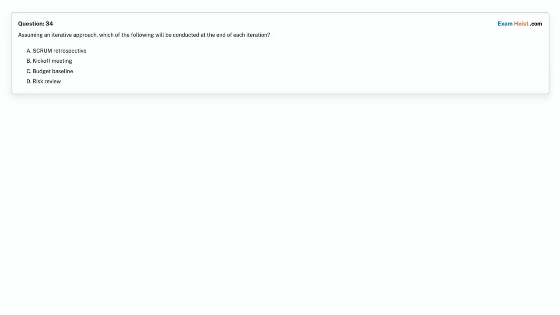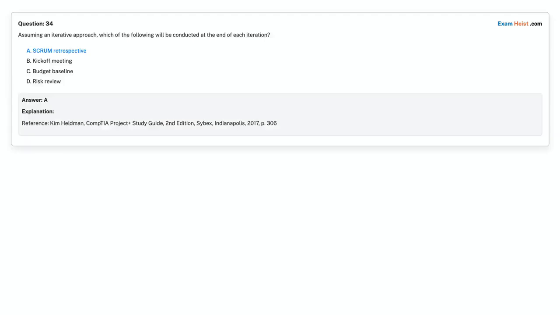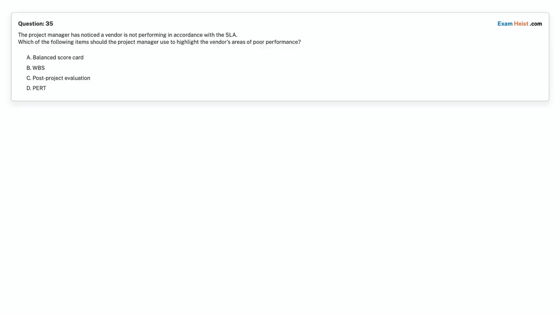Question 34. Assuming an iterative approach, which of the following will be conducted at the end of each iteration? Option A. Scrum retrospective. Option B. Kickoff meeting. Option C. Budget baseline. Option D. Risk review. Choose the correct answer. Correct answer is option A. Scrum retrospective.